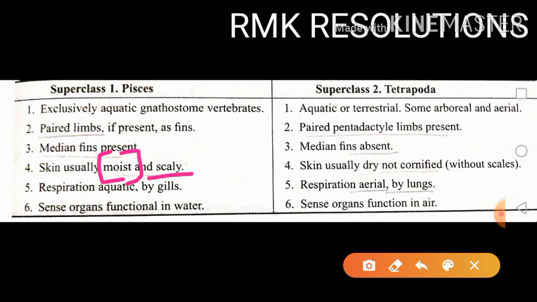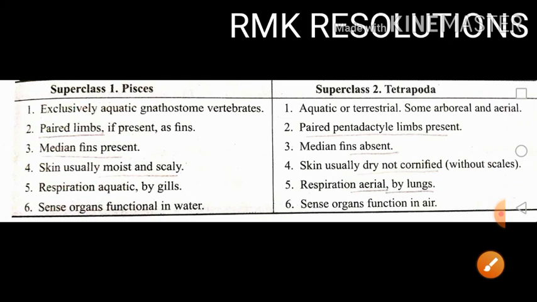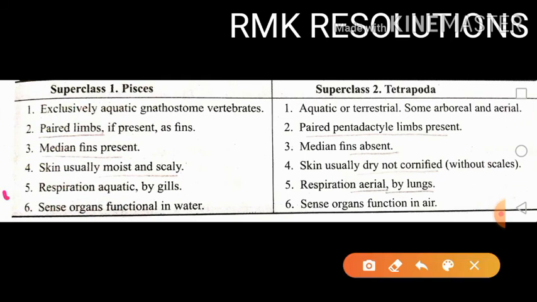In case of the Tetrapoda, the skin is dry, because mostly they have a terrestrial mode of habitat, and the skin is cornified. Cornified means without scales. Scales are not present on the body surface. The fifth difference is about the respiratory system.